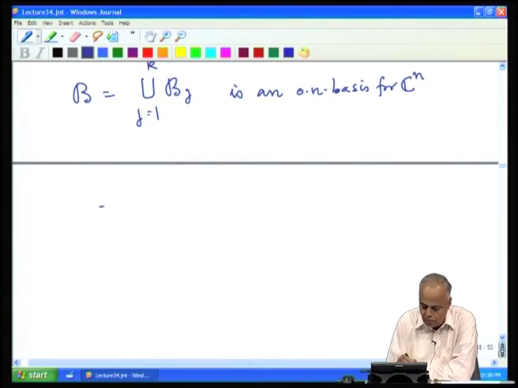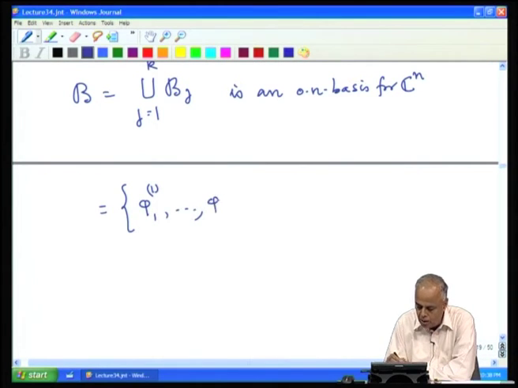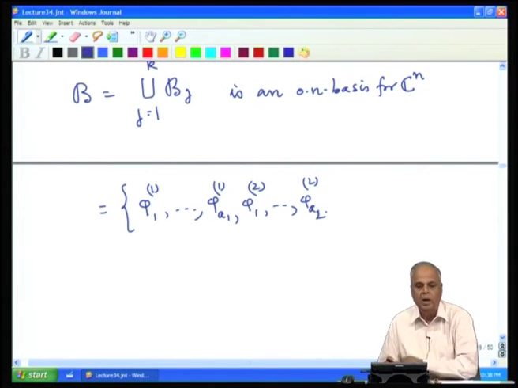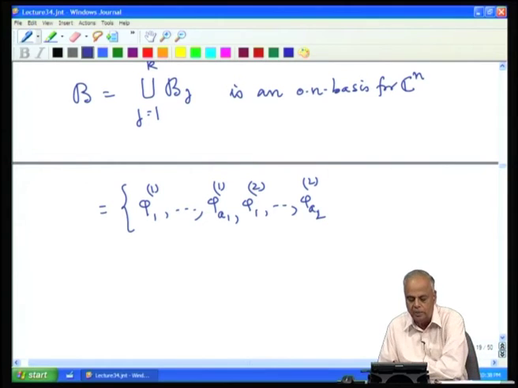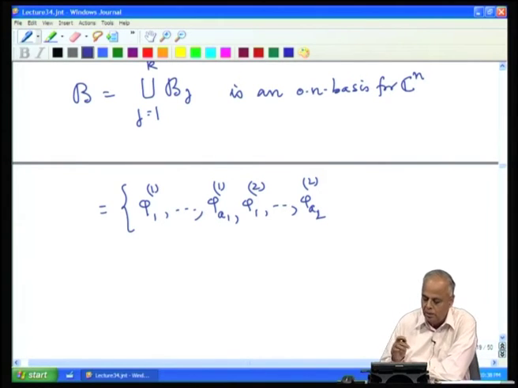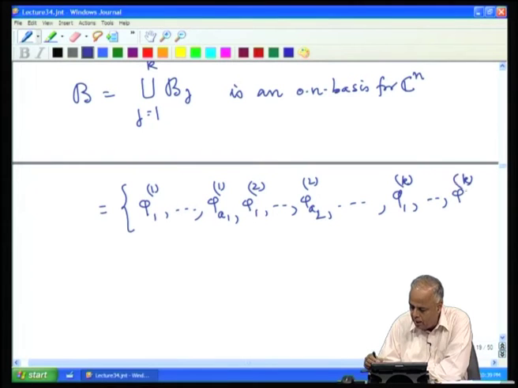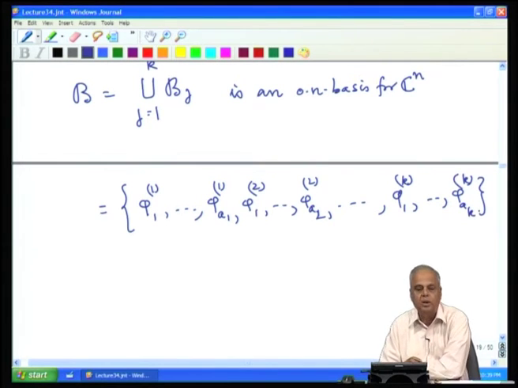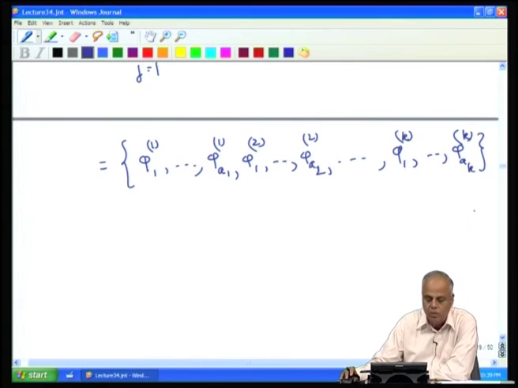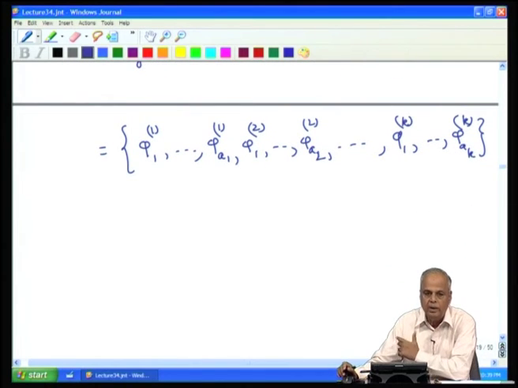So, how does this basis look like? It starts with phi_1^1, then goes on up to phi_{a_1}^1, then it goes to phi_1^2, up to phi_{a_2}^2. So, it lists first the a_1 orthonormal eigenvectors corresponding to lambda_1, then the a_2 eigenvectors corresponding to lambda_2, and in the end it lists the eigenvectors corresponding to lambda_k, and there are a_k of them. So, this is how that basis looks like. So, now we have an orthonormal basis. Now, any vector can be expanded in terms of the orthonormal basis.